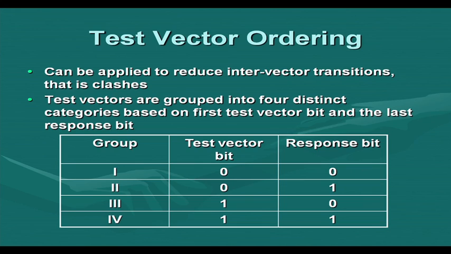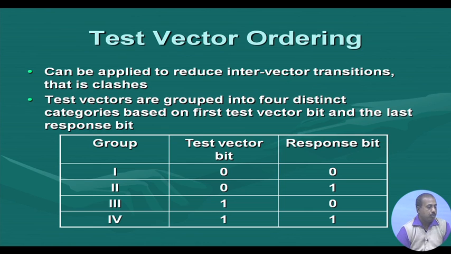So what are the approaches that we can build based on this knowledge about transitions? One is test vector ordering. Previously, when we discussed test vector ordering, we assumed that the test patterns come in parallel from the ATE and get applied to the circuit. But in most practical cases, the circuits have scan chains and the test pattern passes through the scan chain. So scan transition minimization becomes a major issue.